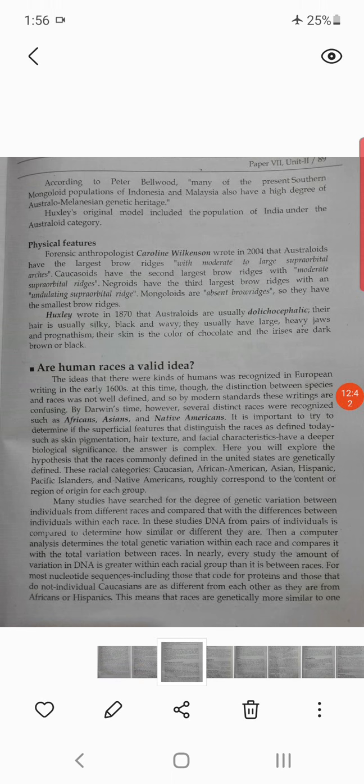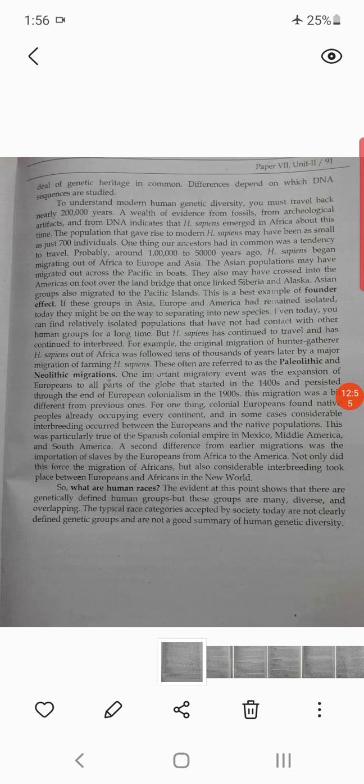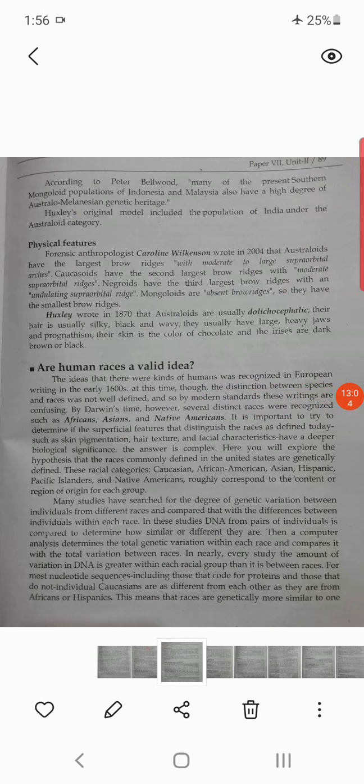So, Africans, Asians, Native Americans, Mongolians, that we call. But actually, see here the written material is too much long. So, for you people here, if you want, you should write by observing from the mobile. Otherwise, you leave it. But now we discuss about this. This is all about this point.